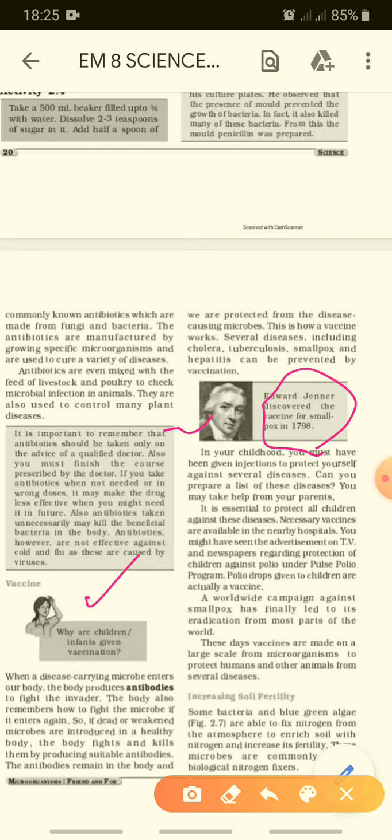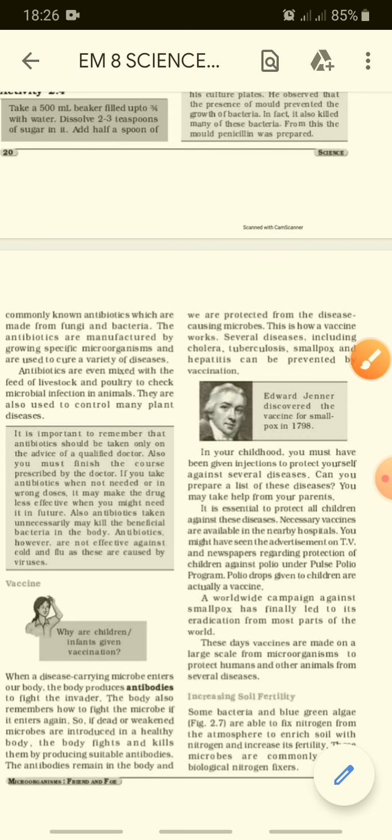Children, a question is given here: why are infants given vaccination? Because when a baby or small child is small, they have little immunity power. Polio is also given every month, or after 2 or 3 months, to many students and children. Even medicines are given in many government schools to the children. Why? To increase the immunity so the body can fight against these kinds of microbes.